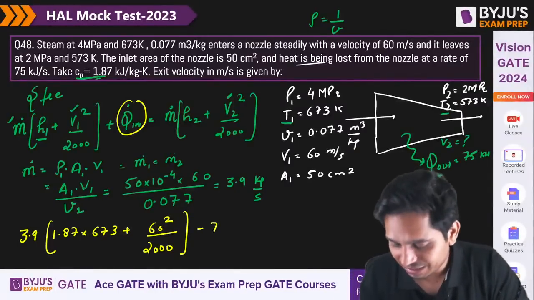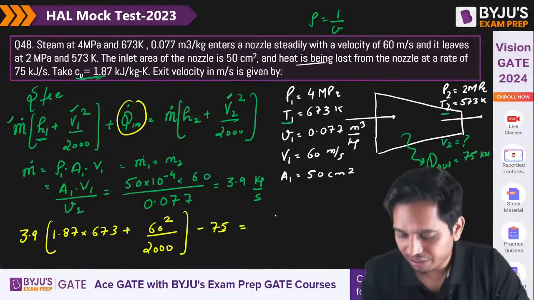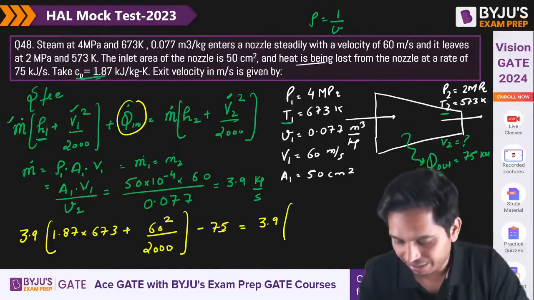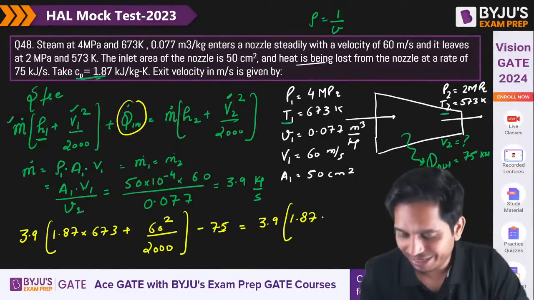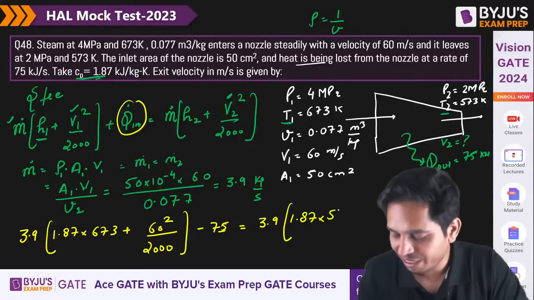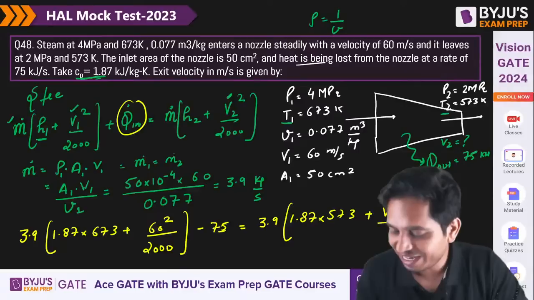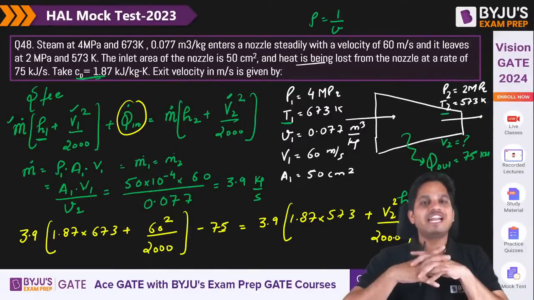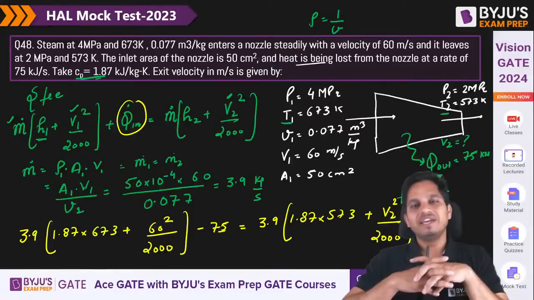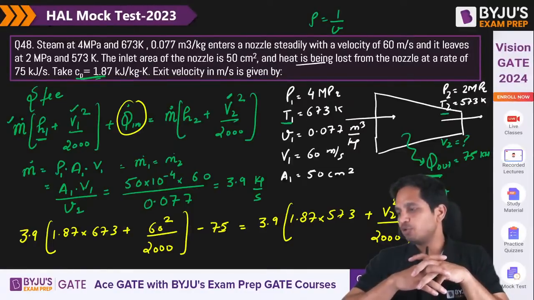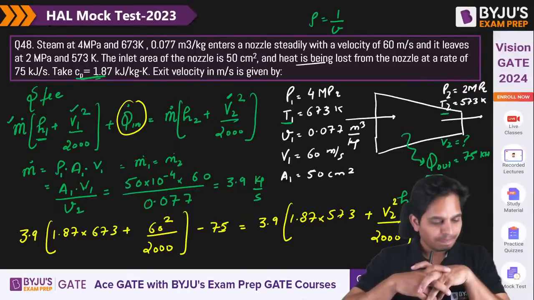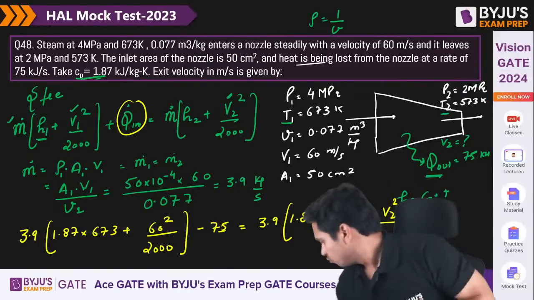So minus 75 is equal to 3.9 times (1.87 into temperature 573 plus V2 square by 2000). V2 I need to calculate, that is the whole point. So now tell me quickly, what is V2? How much is V2?